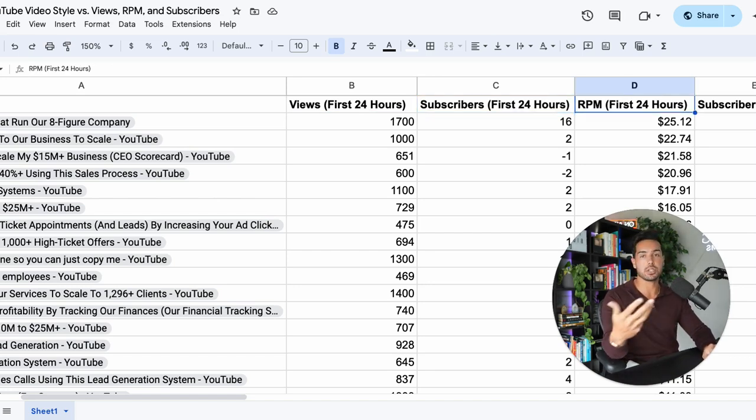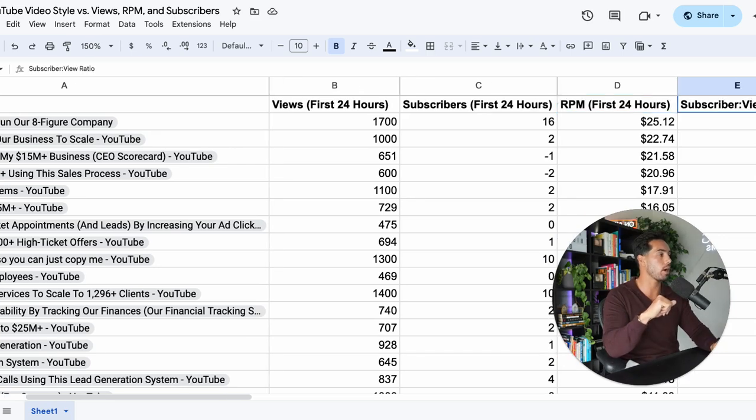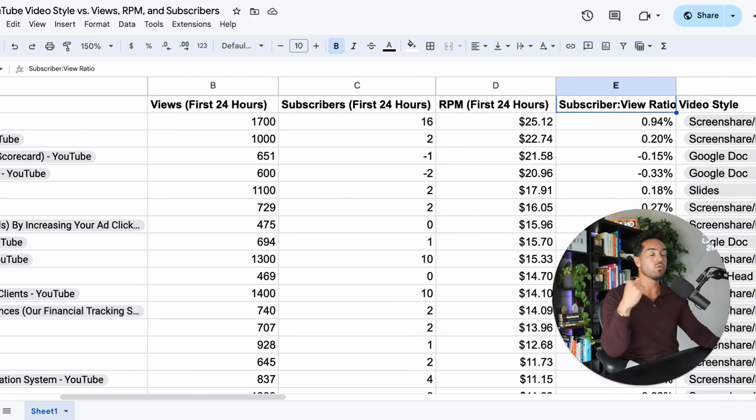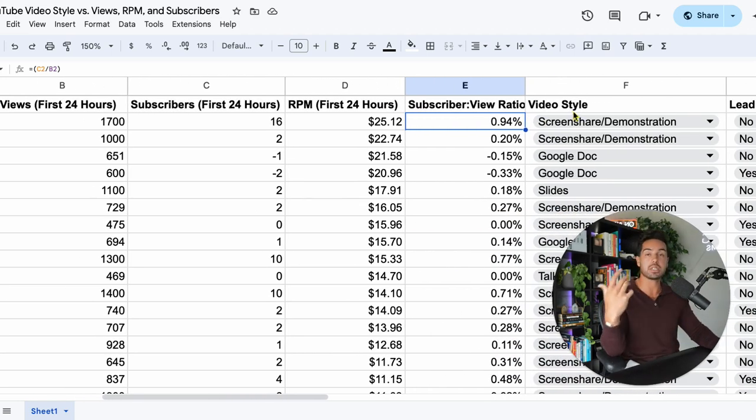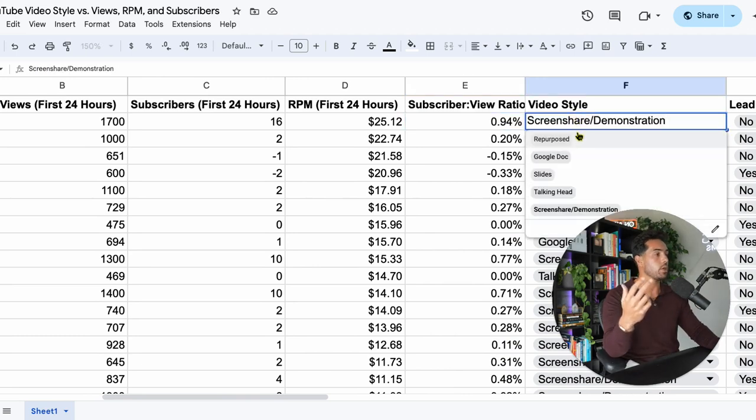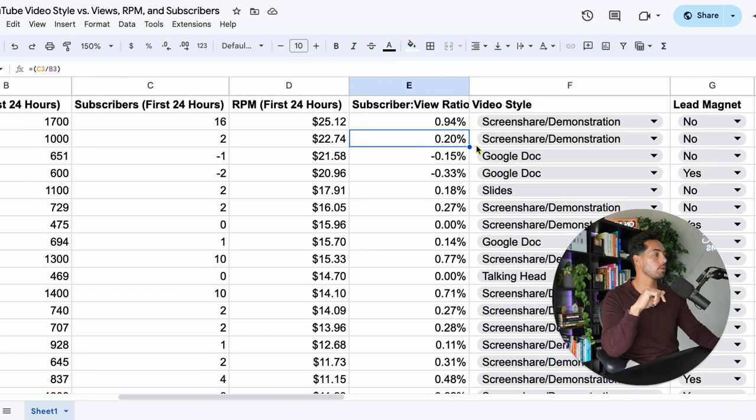RPM, so revenue per thousand, how much YouTube's paying me per 24 hours, and that subscriber to view ratio, so how many subscribers do I have per view? For example, 16 divided by 1700 is about 0.94% subscriber to view ratio. Video style, which I talked about earlier, but you have the repurposed ones, Google Docs, slides, talking head, screen share, and demonstration, and then lead magnet or no lead magnet.